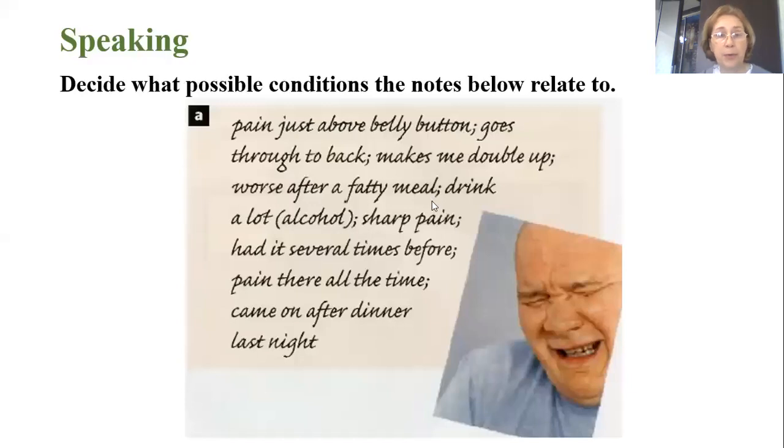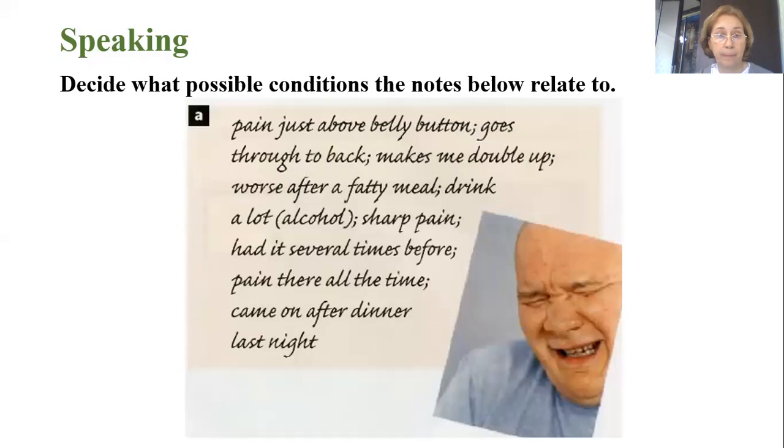Now, let us focus on the next slide here. There is information about the condition of a patient. There are key phrases here, and we should decide what possible conditions the notes below relate to. Let us listen to the symptoms, please.